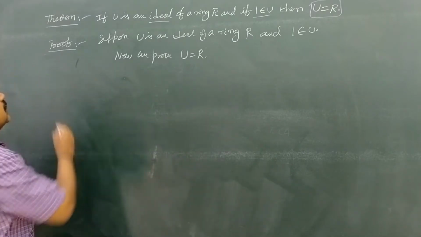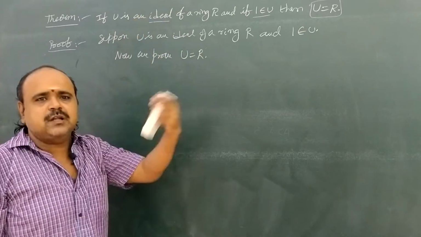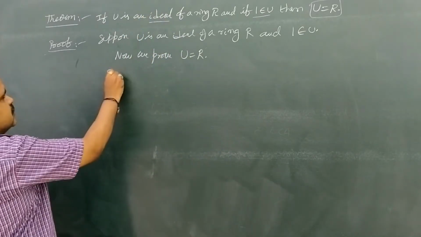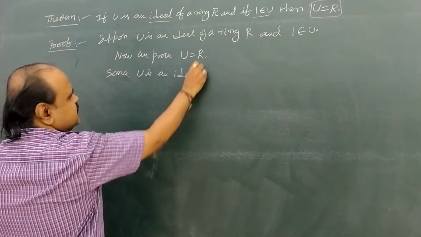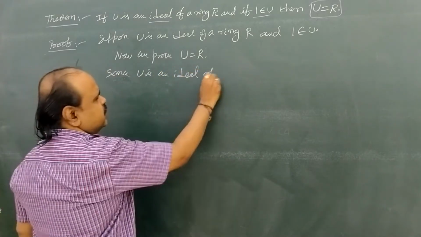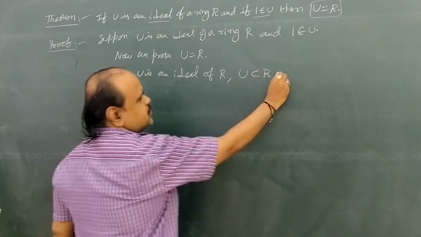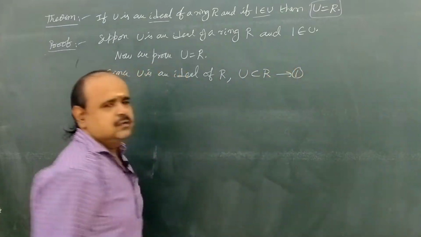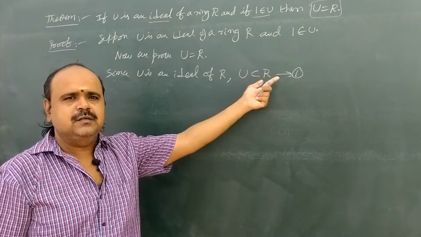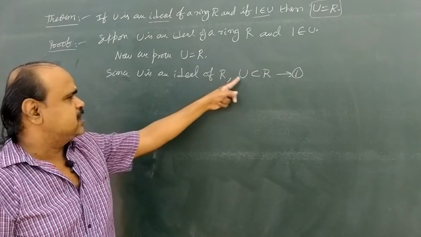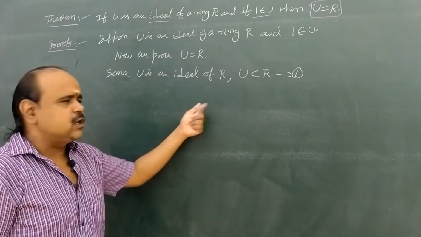Now, here U is an ideal of R. Ideal means it is already a subset of R. Since U is an ideal of R, U is already a subset of R; call it 1. So what does it mean that U is an ideal? First of all, U is a subset of R. So by the definition of ideal, directly U is a subset of R. Now it remains to show that R is a subset of U.